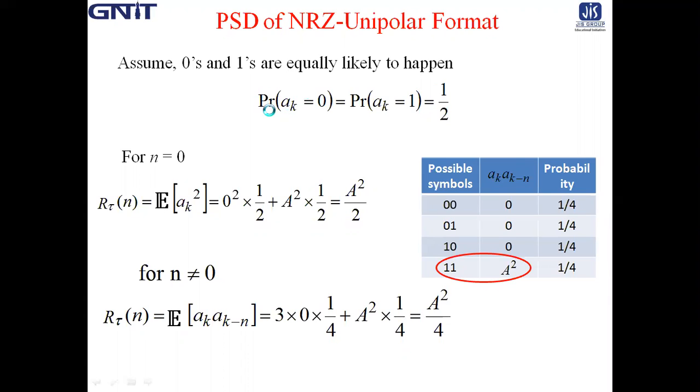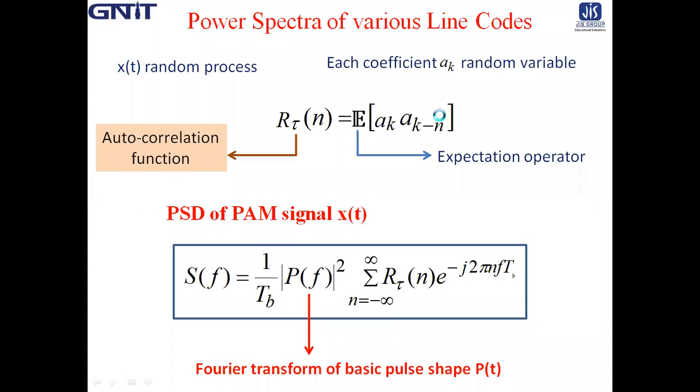That means the probability of a_k equal to 0 is the same as the probability of a_k equal to 1, which is half, 1 by 2. First you have to determine the autocorrelation function R_n(tau), which is the expectation of a_k into a_(k minus n).